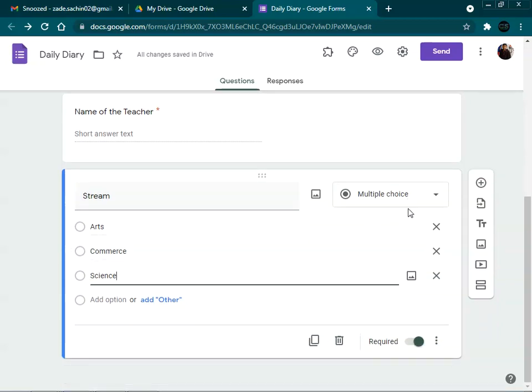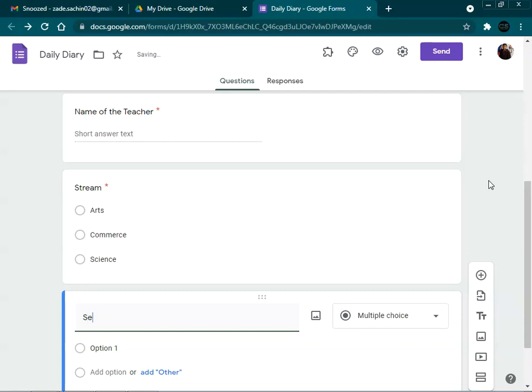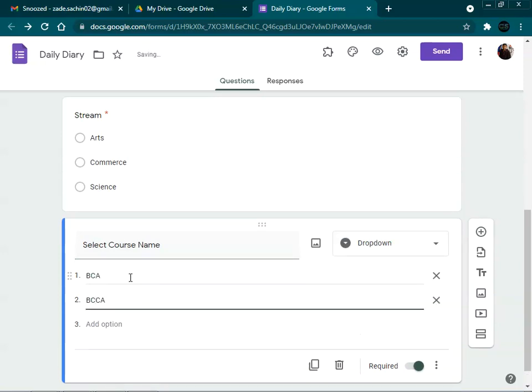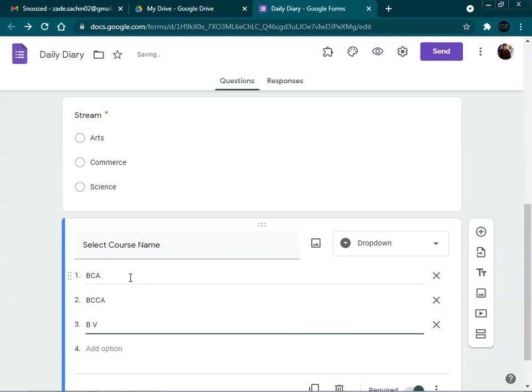By selecting the particular stream, the faculty will move towards the particular course. Select the course name for which he had taken the class. If we know the number of courses of the department, we can give the names of the courses here.